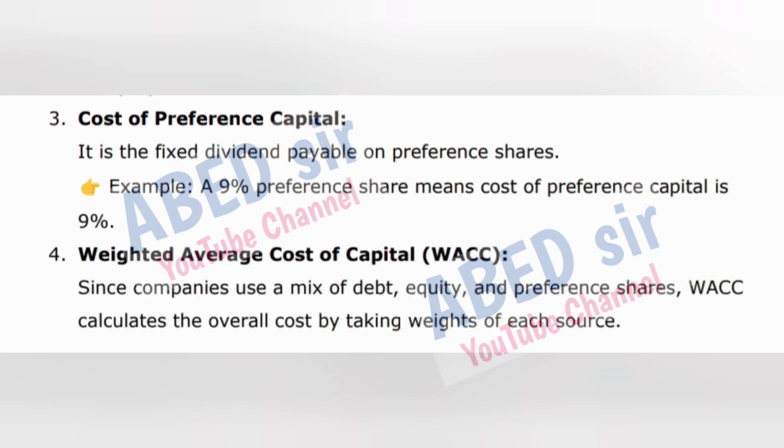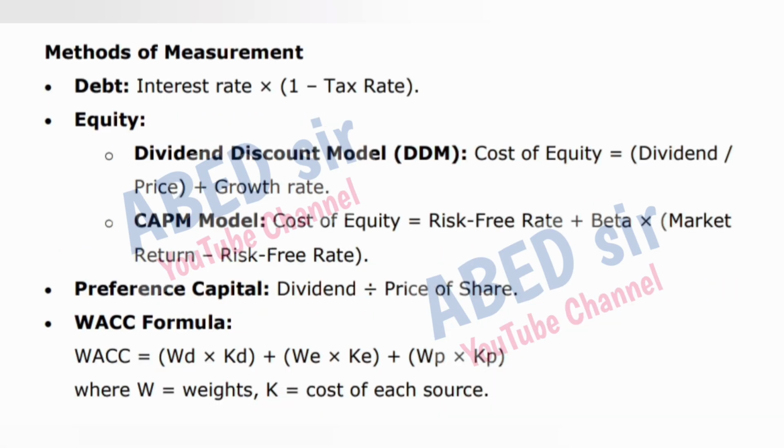3. Cost of preference capital. It is the fixed dividend payable on preference shares. Example, a 9% preference share means cost of preference capital is 9%. 4. Weighted average cost of capital, WACC. Since companies use a mix of debt, equity, and preference shares, WACC calculates the overall cost by taking weights of each source. Methods of measurement.